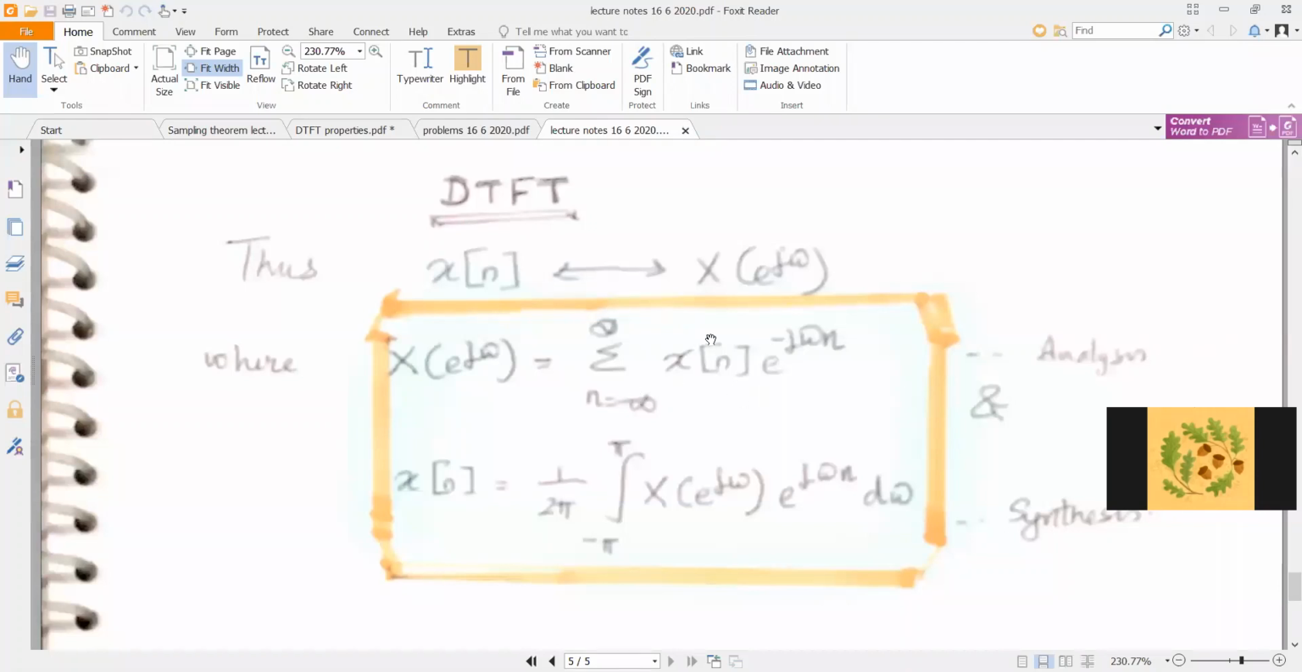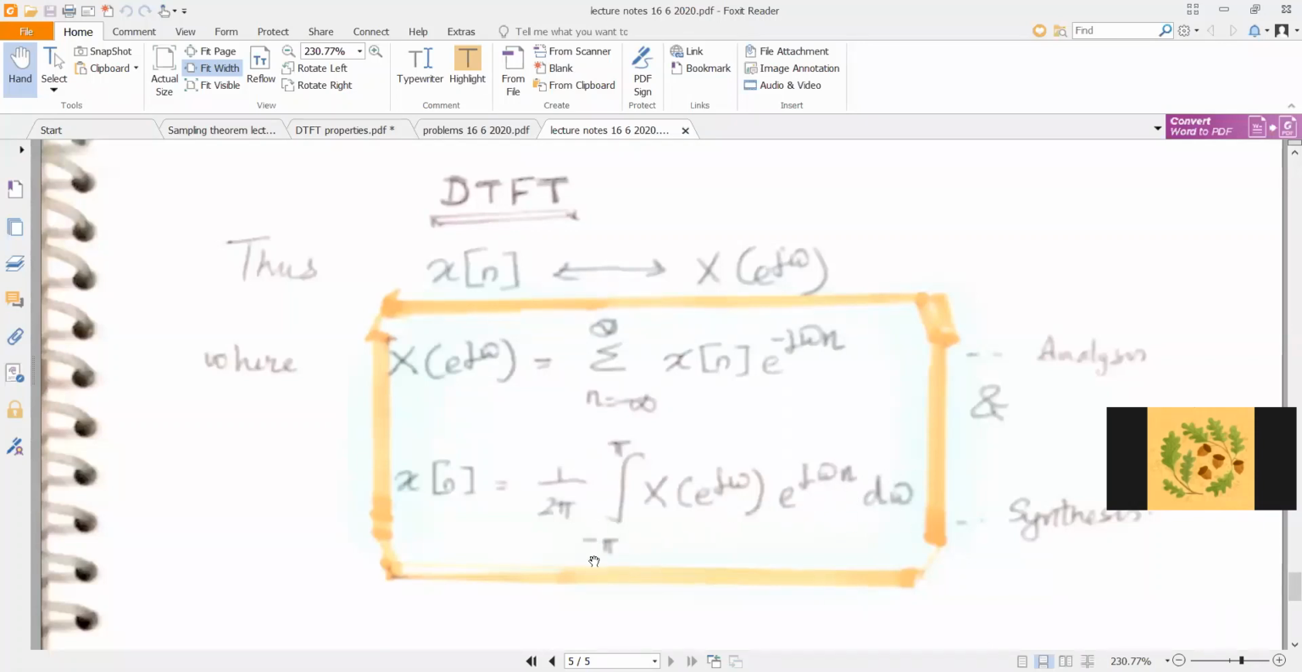Why? Because you are analyzing x of n in terms of its frequency components. Now, from the frequency components, you can synthesize x of n. x of n is equal to 1 by 2 pi integral from minus pi to plus pi of X of e power j omega, e raised to j omega n, d omega.